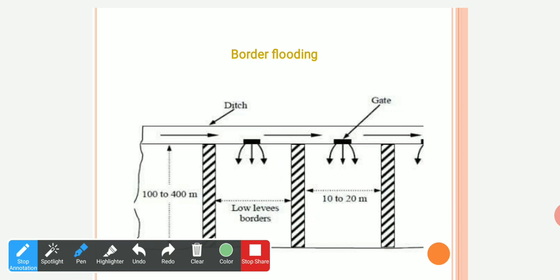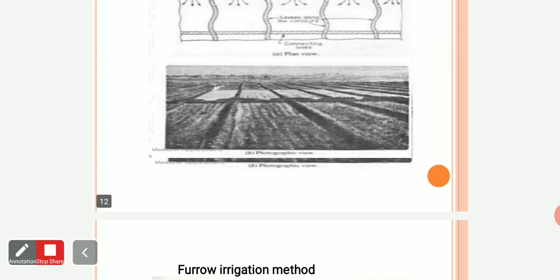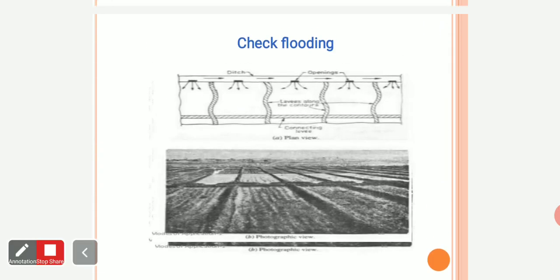Now next comes check flooding. What is check flooding? See, this is check flooding. I am showing the real view of check flooding also. It is similar to this water flooding, or free flooding.